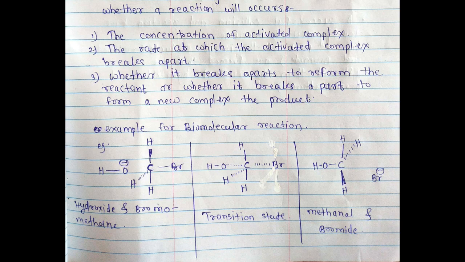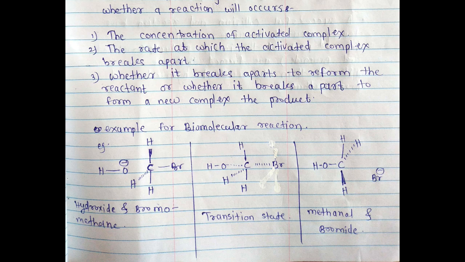You see in the transition state, the reactant is bromomethane. In the transition state, the hydroxyl is partially attached to carbon and the bromine is also partially attached to the carbon. This is the transition state, the activated complex state. That means this carbon has a valency of 5. This is impossible, but this is the activated complex, called the transition state. This state is different from product and reactant.